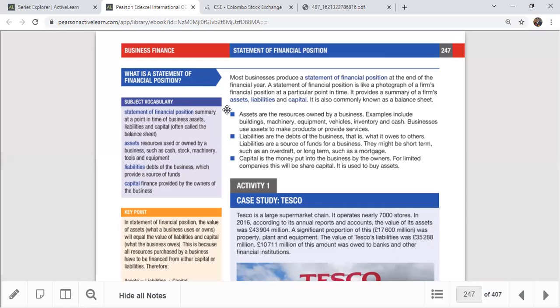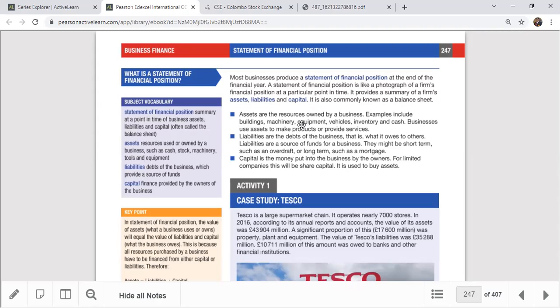I think accounting students already know what the financial year is, what the current assets and current liabilities are. Normally the statement of financial position is like a photograph of a firm's financial position at a particular point in time. It provides a summary of the firm's assets, liabilities, and capital, and it is commonly known as the balance sheet.